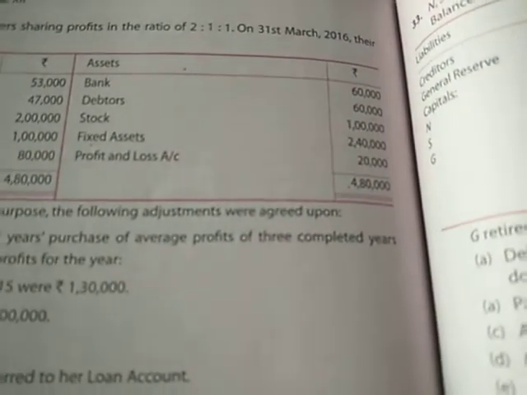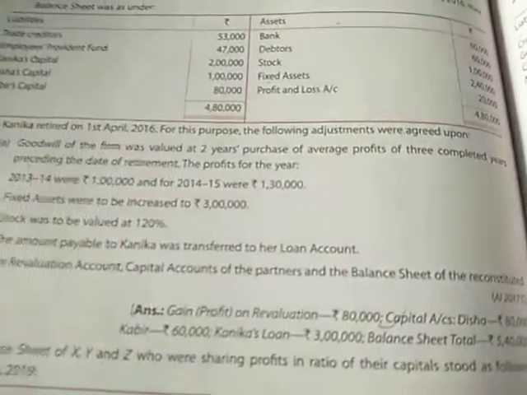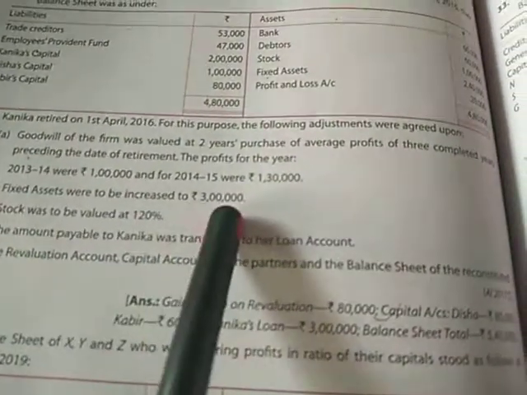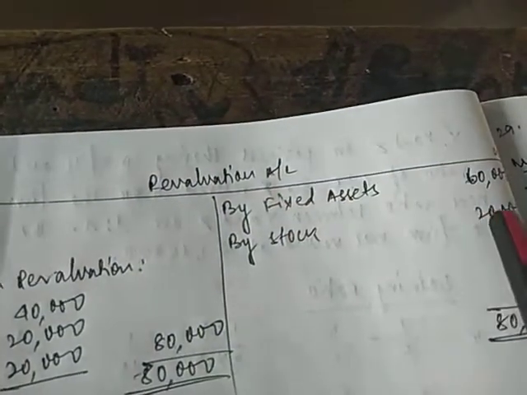Fixed assets, you can see here, it was given 2,40,000, but in the adjustments it was told fixed assets was to be increased to 3 lakh. So there is a profit of 60,000 in fixed assets, so we'll write fixed assets 60,000.